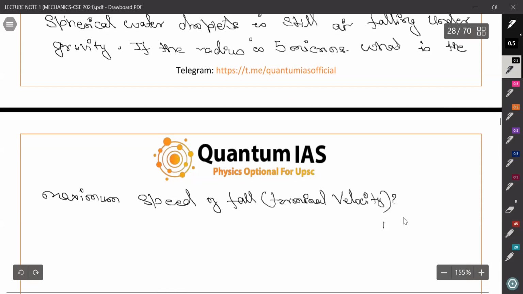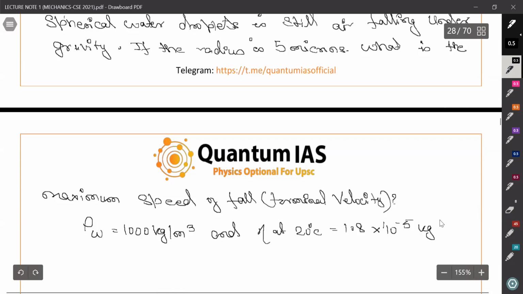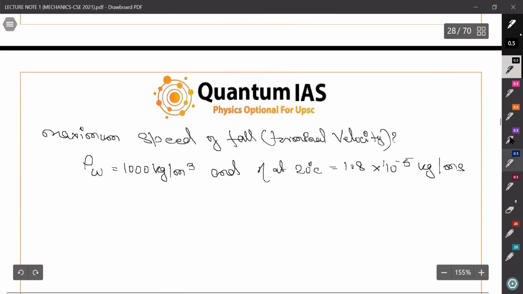Also, we are given some input. The density of water is given, we know that it is 1000 kilogram per meter cube, and the dynamic viscosity of air, that is eta, is at 20 degrees Celsius. We have to make sure, we have to assume that the temperature is constant. It is 1.8 into 10 to the power minus 5 kg per meter second. Okay. So this is our question.